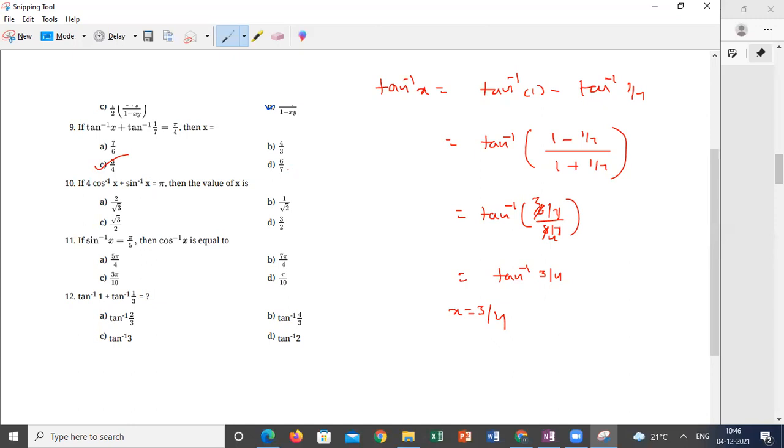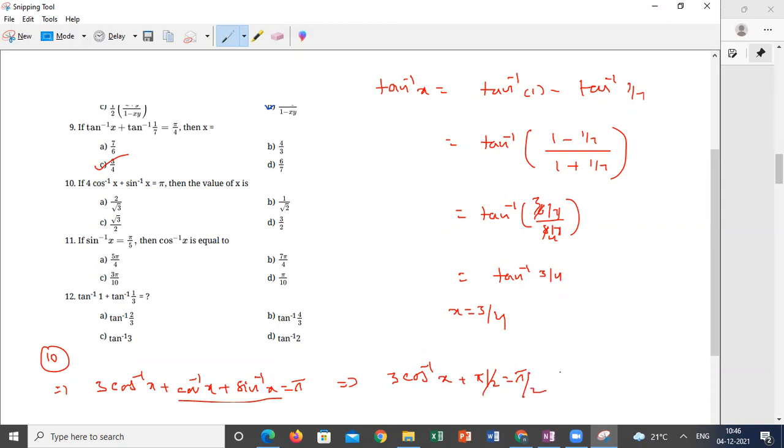Question number 10: 4 cos inverse x plus sin inverse x. So 4 cos inverse x can be written as 3 cos inverse x plus cos inverse x, plus sin inverse x, is equal to pi. Why am I writing it this way? Because the value of sin inverse x plus cos inverse x is pi by 2. So pi by 2 is equal to pi... so it cancels. This will become pi by 2, so 3 cos inverse x is equal to pi by 2, and cos inverse x is equal to pi by 6.